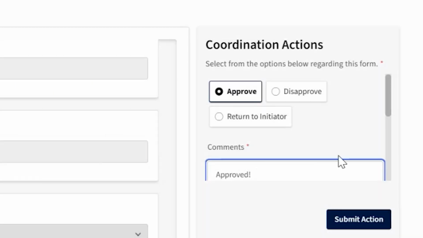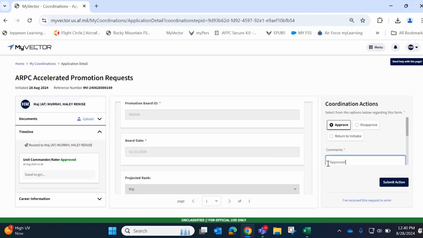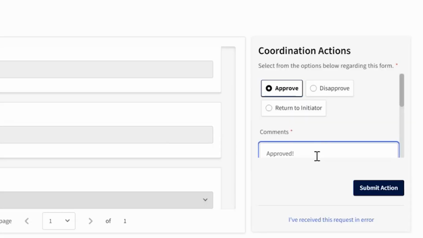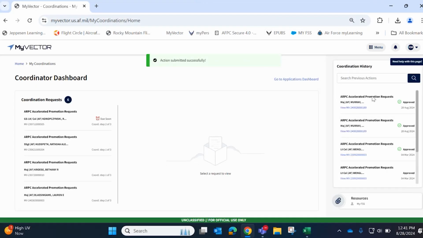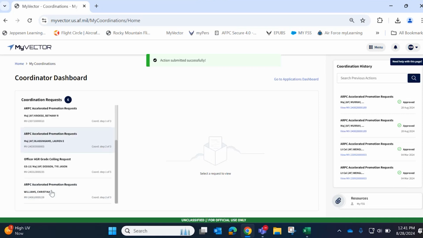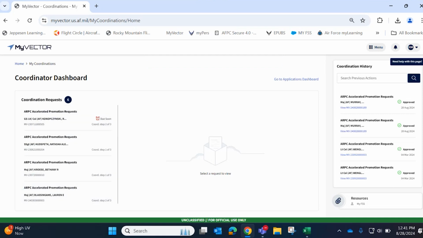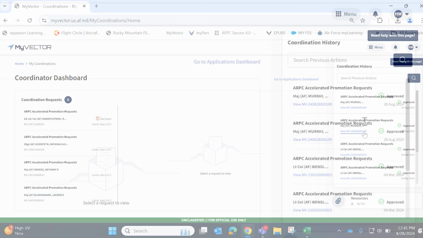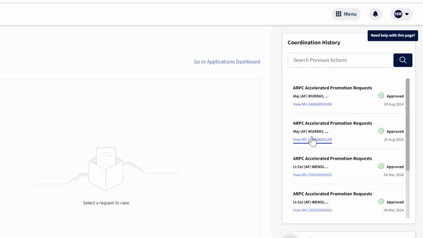And again, these are more for your internal coordination. ARPC PBE doesn't care what you're typing here. So again, once I made a decision and I typed in this comment box, my submit action button turned blue. And now I can submit the application. And now you see, once I did that, it disappeared from my coordination requests, and it's now showing under my coordination history. So here's where you can see where I coordinated on it as a rater, and again, where I coordinated on it as a senior rater.